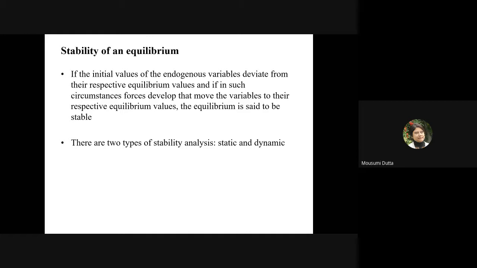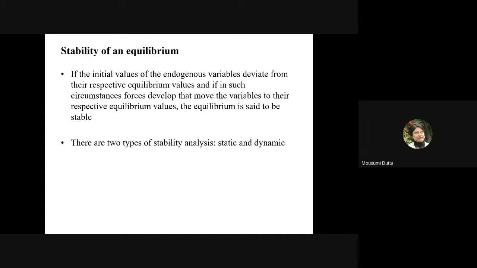Now again, in case of static stability analysis, there are two approaches. One developed by Walras, so Walrasian static stability analysis. And another type of analysis developed by Marshall, which is called Marshallian stability analysis. Okay. So we will discuss Walrasian static stability analysis and also Marshallian static stability analysis.